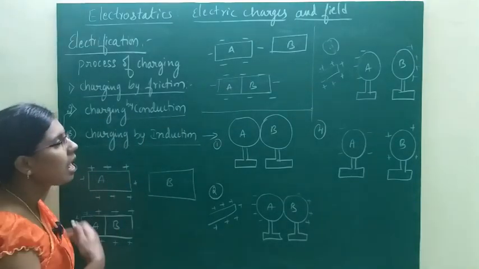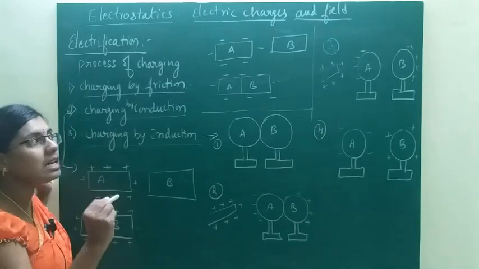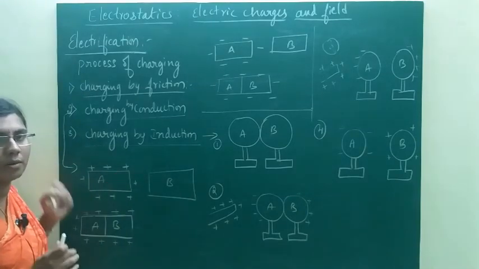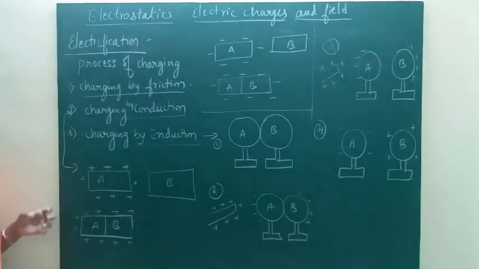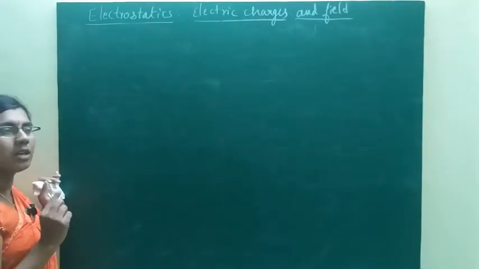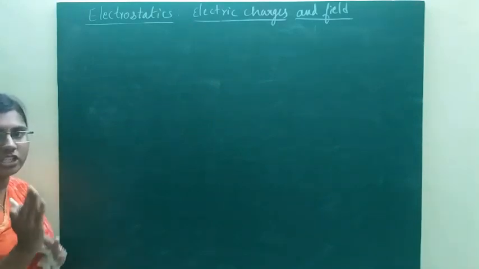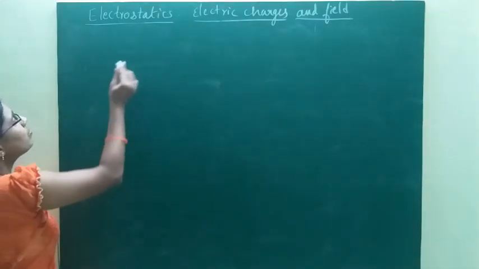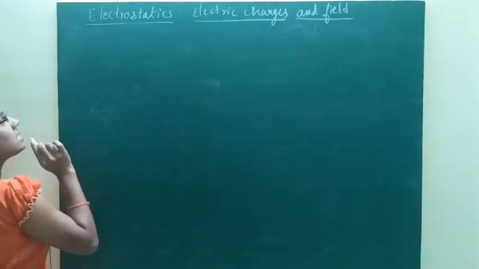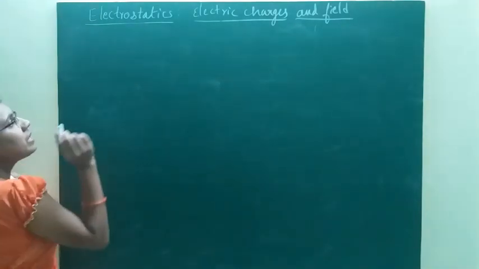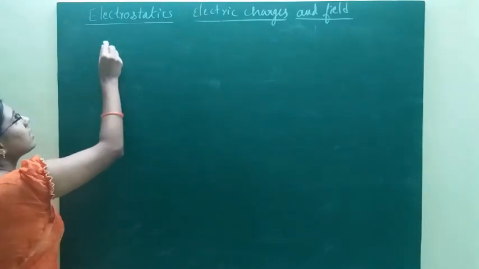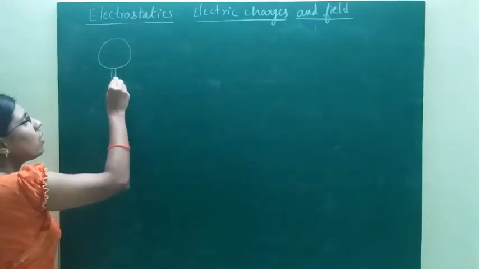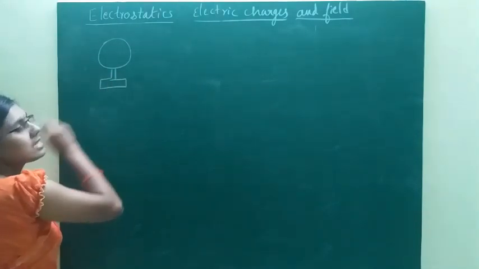Now we can also charge a single metallic sphere by using this charging by induction process also. Okay, how can we charge a single metallic sphere by using this charging by induction method? Let me explain. So let me describe how we can charge a single metal sphere by using this induction process. For that, let us consider an uncharged metallic sphere that is mounted on an insulating stand.